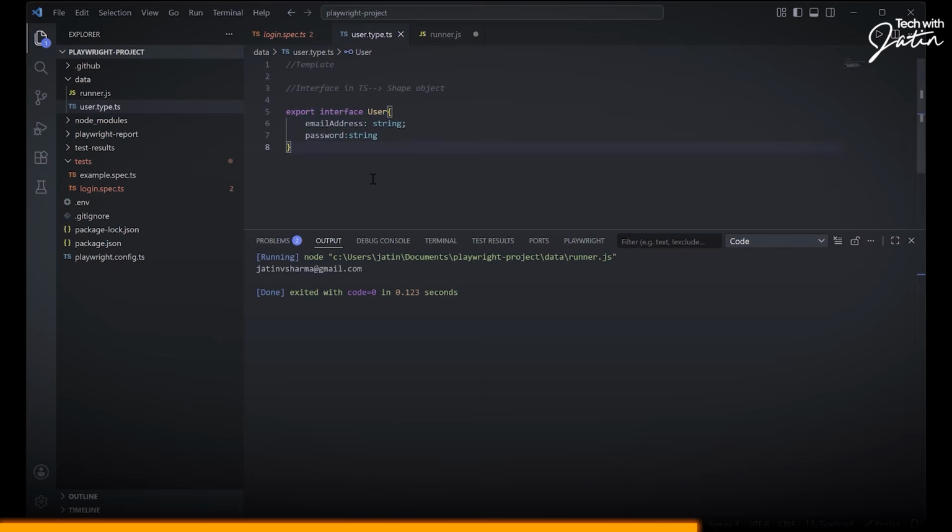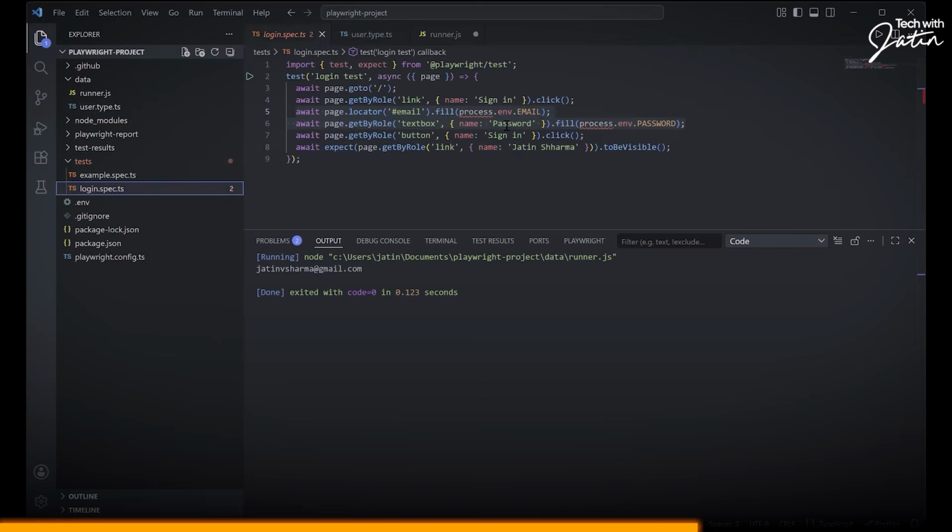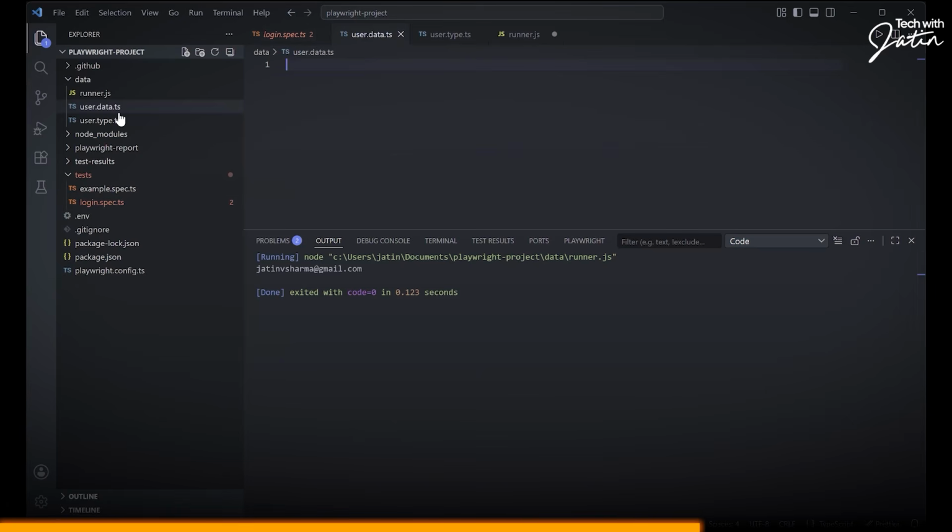I want to have a data also. So I don't want to technically write process.env.email and all those things, right? So I want to have a component which is going to give me the data. So inside this particular data folder, I'm going to create a new file, which is going to be called user.data.ts. See, observe the difference. I'm calling this user.data.ts. This is user.type.ts. This is basically the convention of the file naming which I'm using over here. So when I say user.type.ts, it's going to be an interface, which basically talks about the structure of the object which the user.data is going to give us.